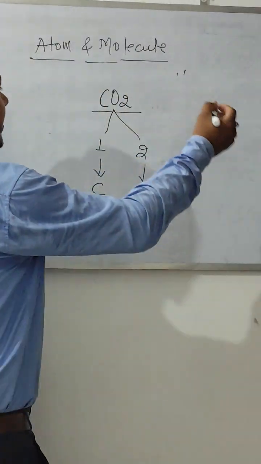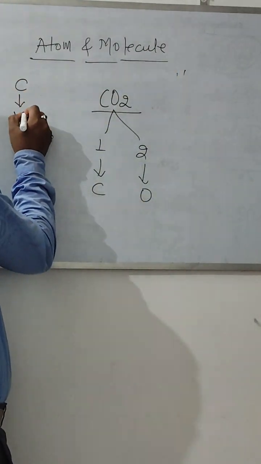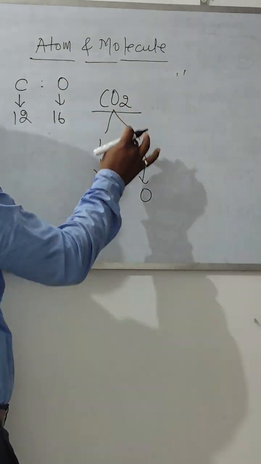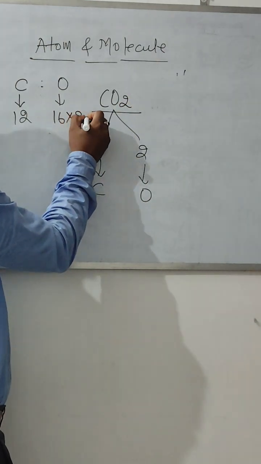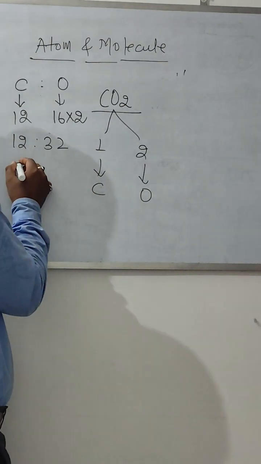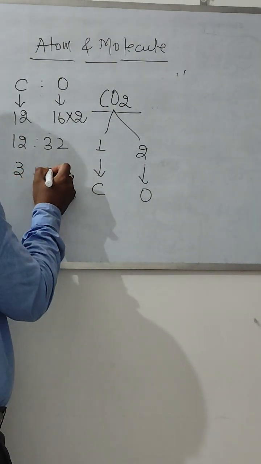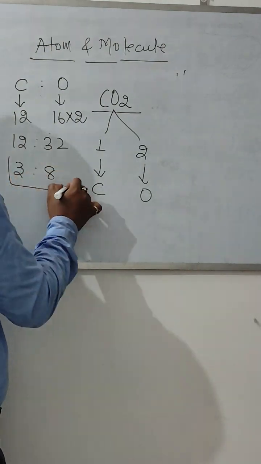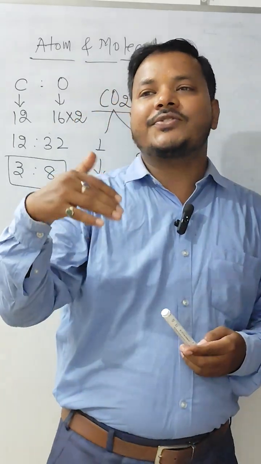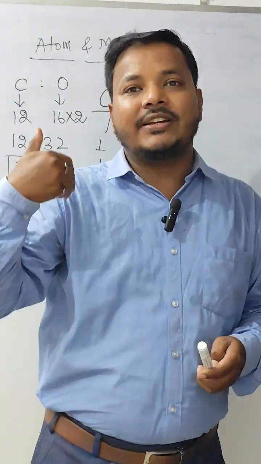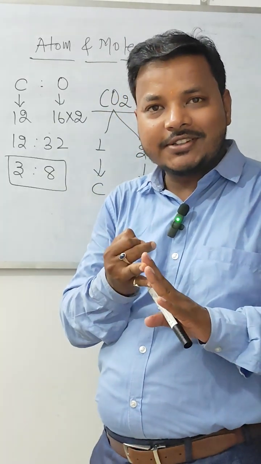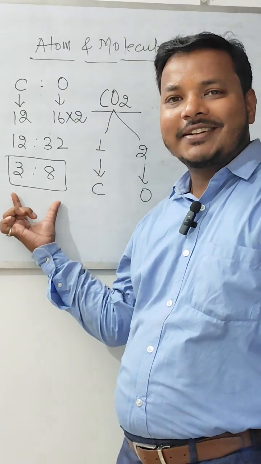Talking about their masses, carbon has an atomic mass of 12 and oxygen has a mass of 16, but there are two atoms, so 16 into 2, 12 to 32. It should be simplified. 3 4s are 12 and 4 8s are 32, so 3:8. So whatever the source of carbon dioxide, released from vehicles, released from chimneys, or exhaled by us, all consist of one atom of carbon and two atoms of oxygen, combined in a fixed proportion by their mass, that is 3:8.